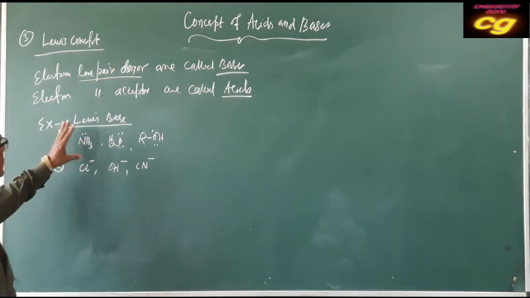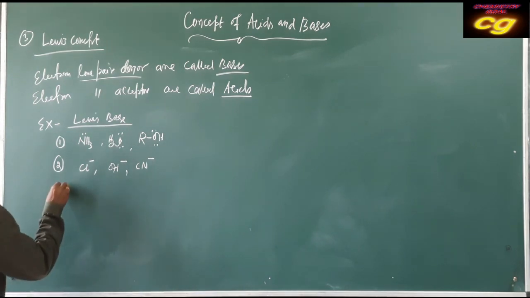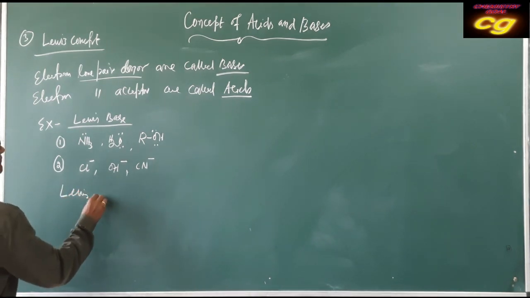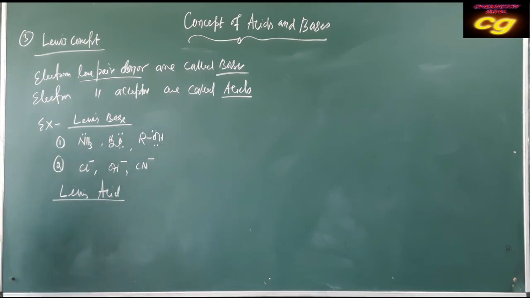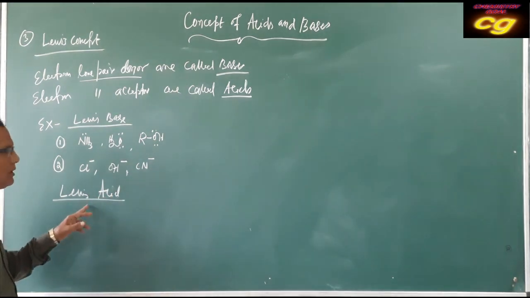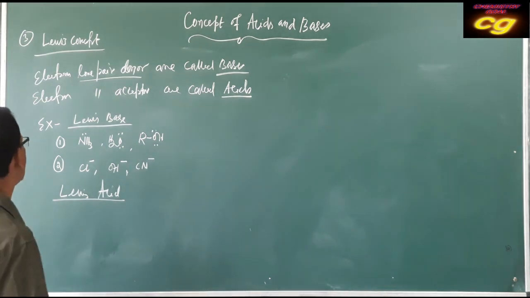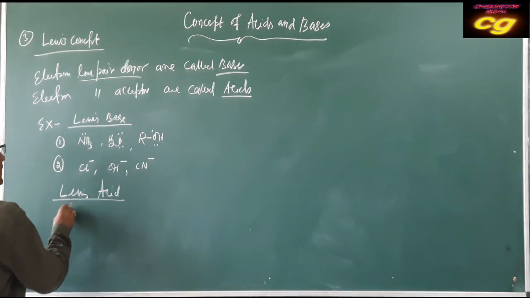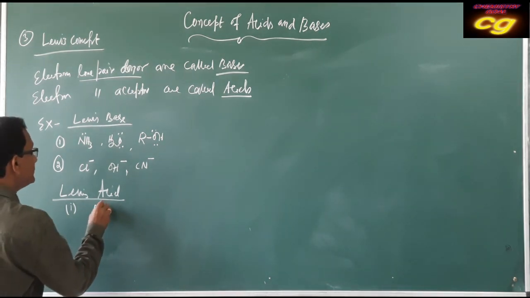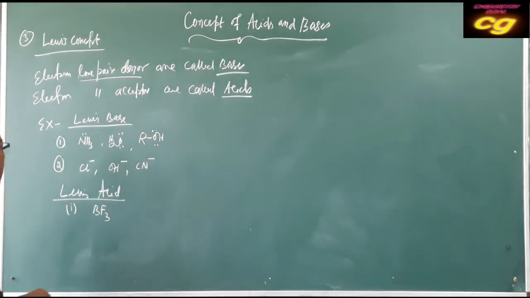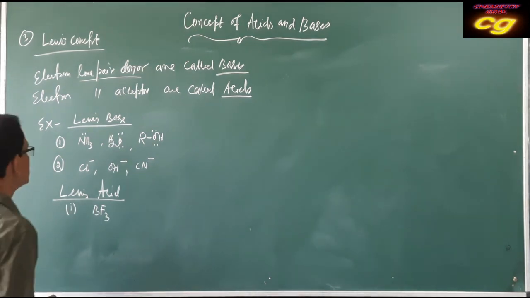Then Lewis acid. Lewis acid means electron pair acceptor. Acceptor means having a vacant orbital. BF3, boron has a vacant p orbital.